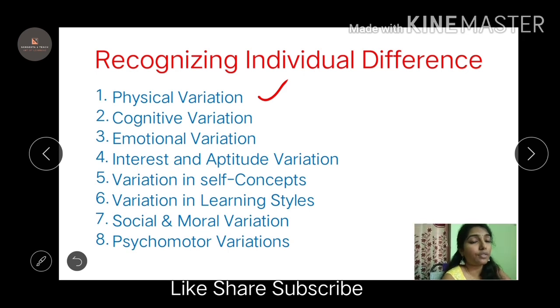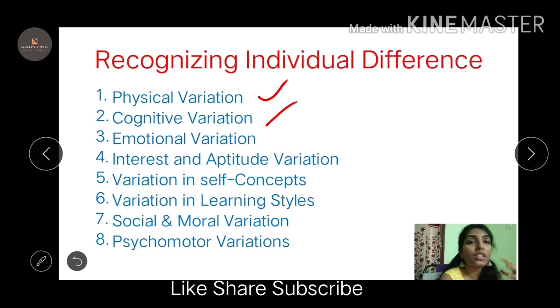There is a physical difference. Cognitive variation, the way we think. The way of my thinking would be different from the way you think. What kind of analysis you do, what kind of analysis I do, there is a differentiation. So there is a cognitive variation. Emotional variation: some feel very emotional, some feel moderately emotional, some don't feel at all. I don't say they don't feel at all, but they don't show it. So there might be emotional variations as well.